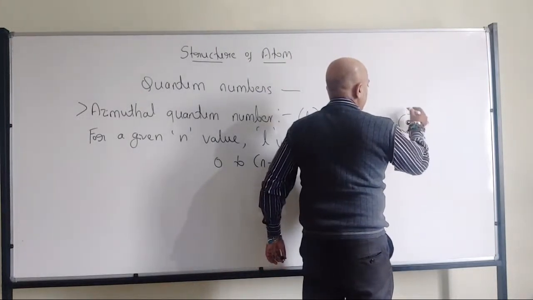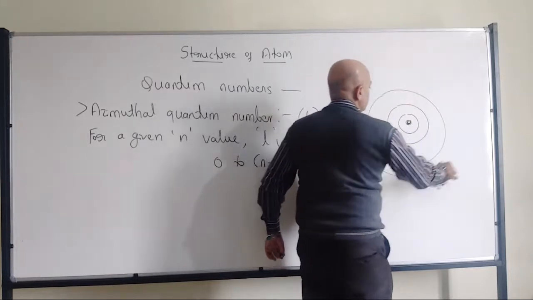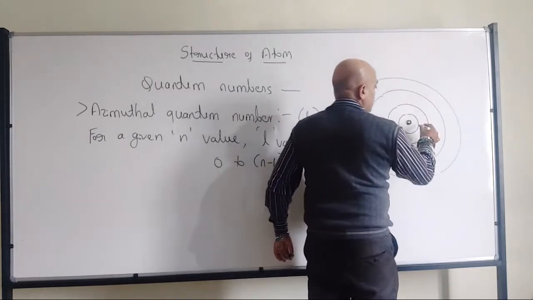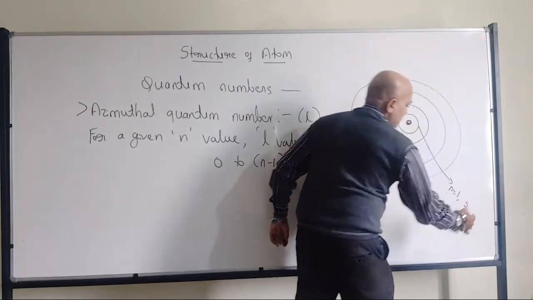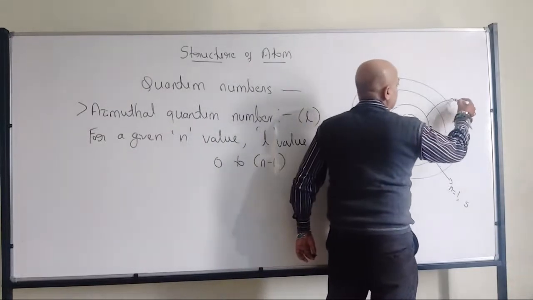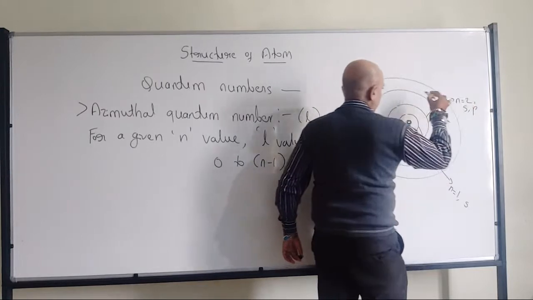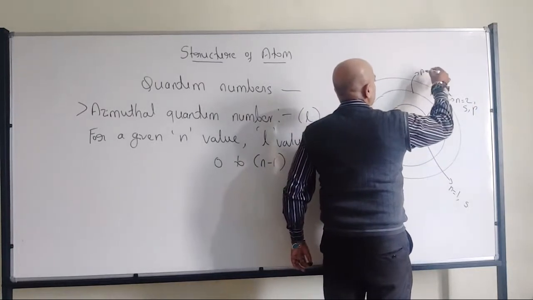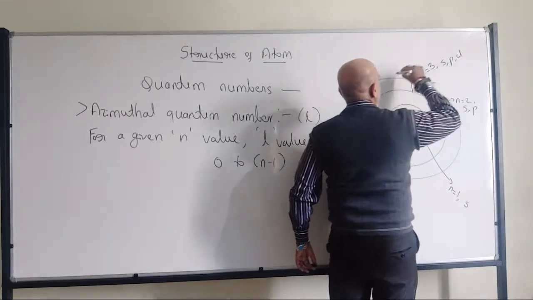See, for example, this can be any atom. We don't know, okay? So this can be any atom. Since n is equal to 1, the available subshell will be S subshell. Since n is equal to 2, available subshells will be S and P. Since n is equal to 3, available subshells will be SPD.